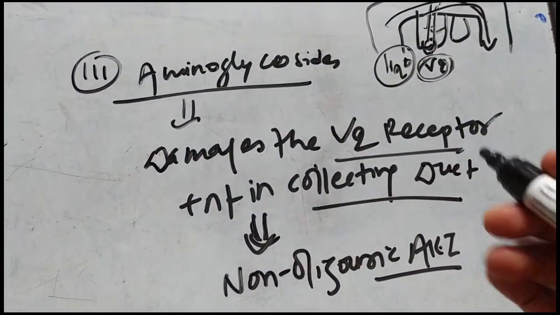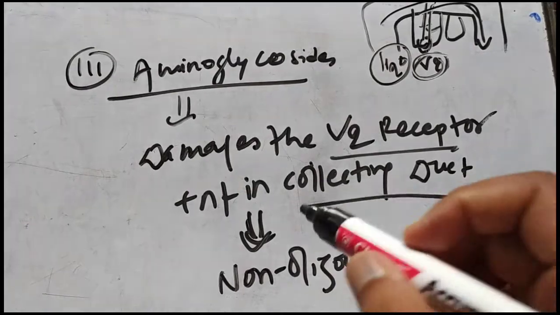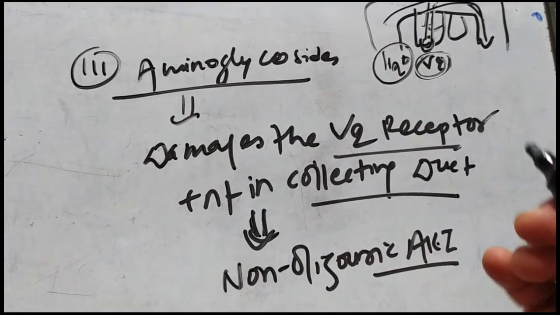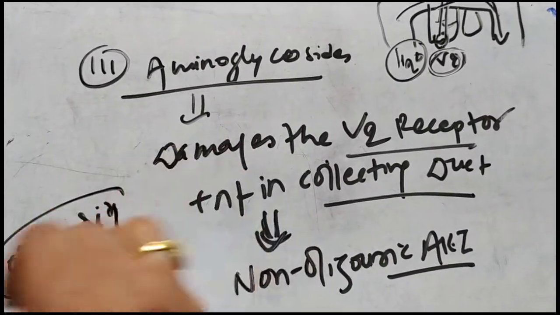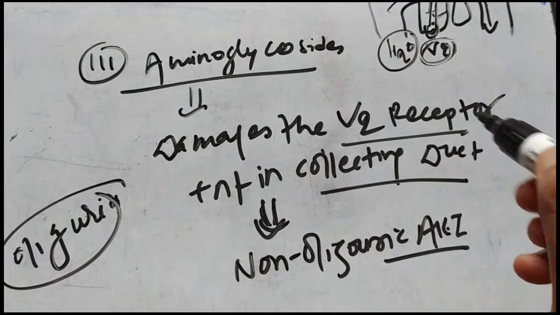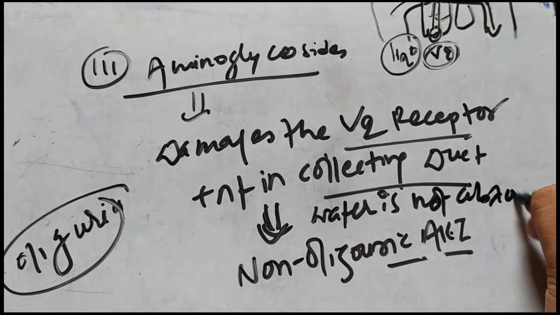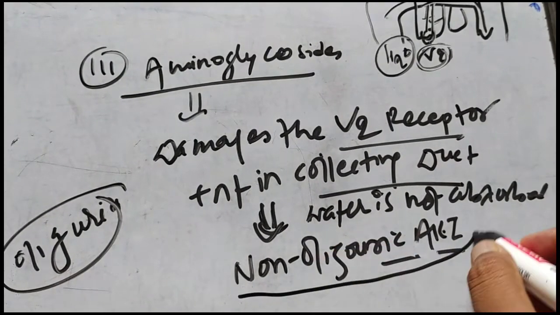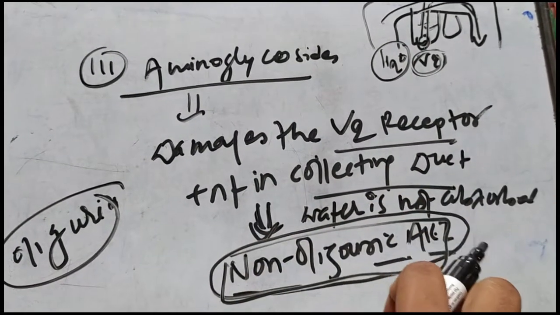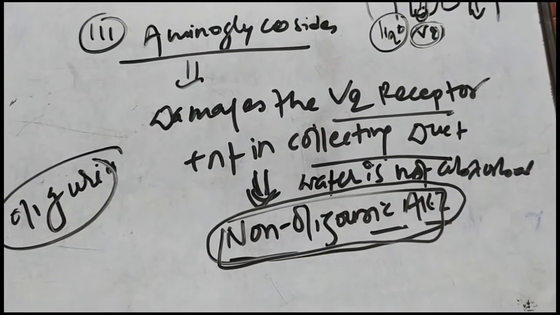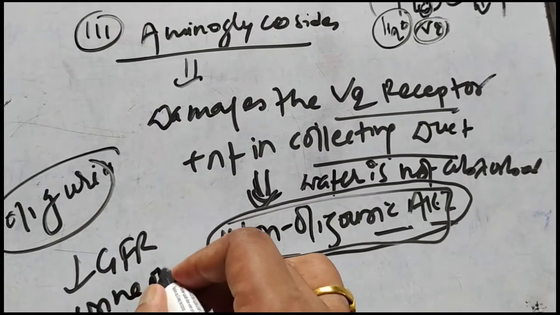Usually in AKI there will be decreased GFR and a decreased amount of urine, that is, oliguria. But in aminoglycoside toxicity, the V2 receptor is damaged and water is not absorbed, due to which there will be non-oliguric AKI. That is, the urine output will be normal, but the person will have decreased GFR.